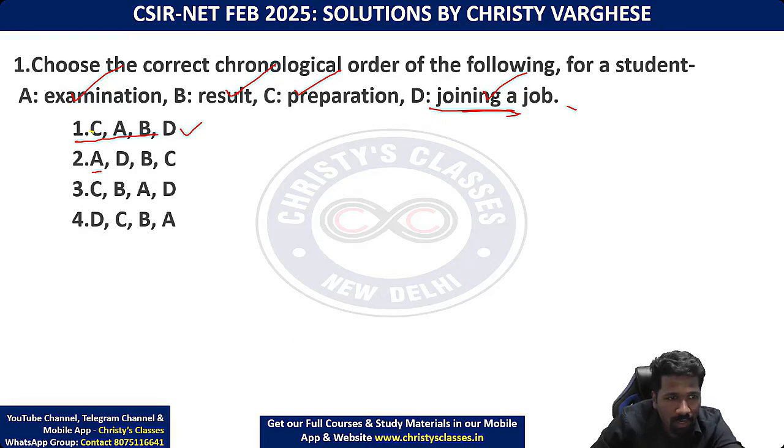For example, the second option, A, examination, after that joining a job. No, examination after that joining a job, but the preparation is there. Then result, then preparation. No. So option 2 is anyway wrong. Other options also you can check. So I think option 1 only will make sense.